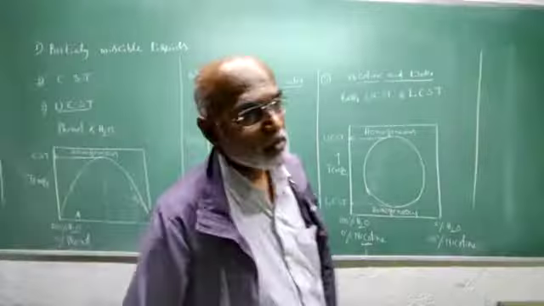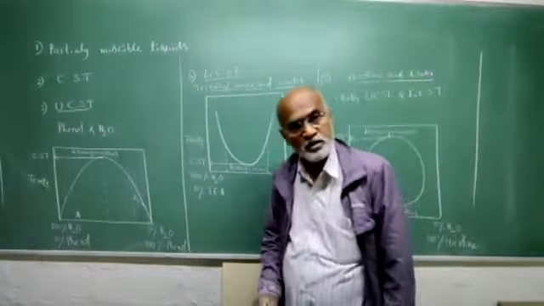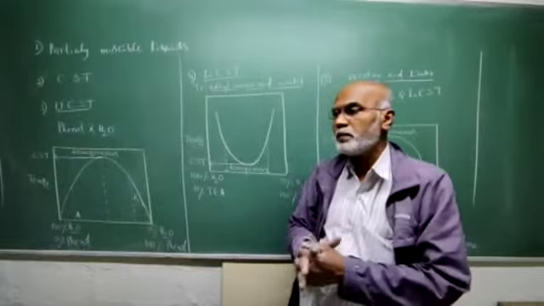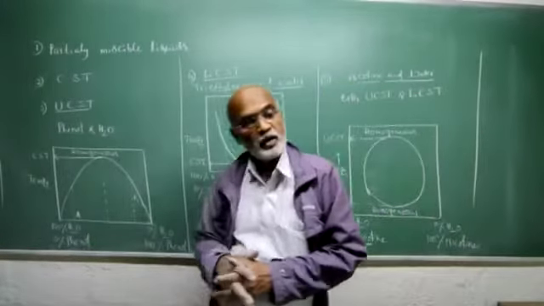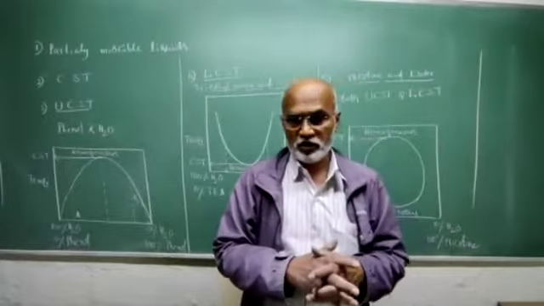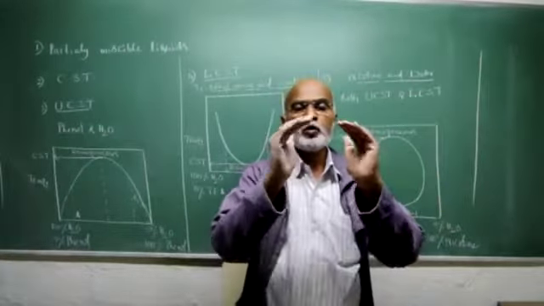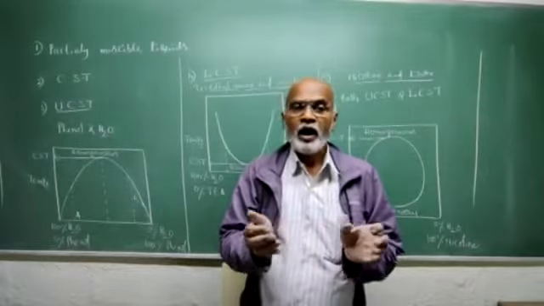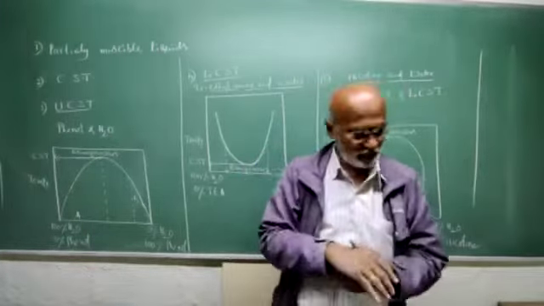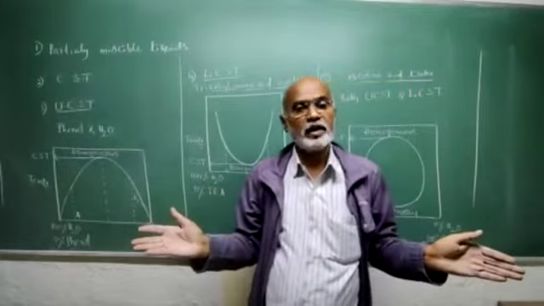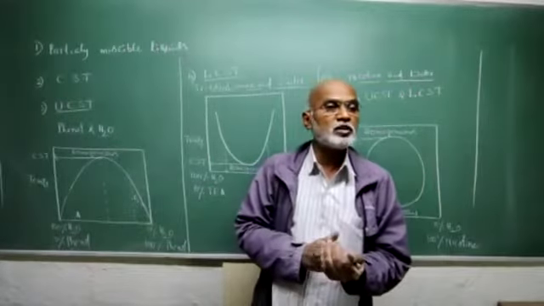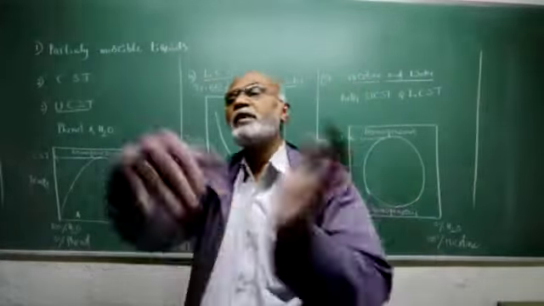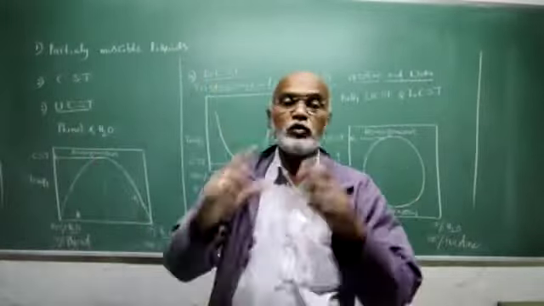Students, now let us discuss partially miscible liquids. Partially miscible liquids are those where the two liquids are miscible with each other only to a limited extent at one particular temperature, and after their saturation they get separated into two layers. They are not miscible with each other in all proportions at all temperatures. At one particular temperature, one liquid is soluble in the other only to a limited extent.